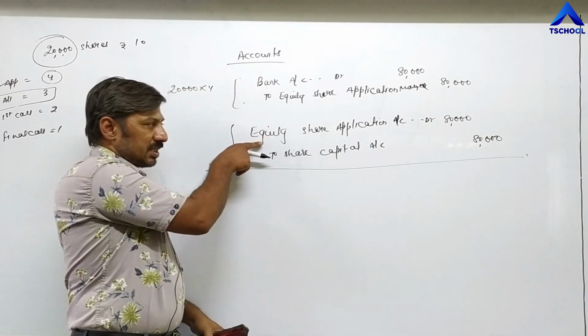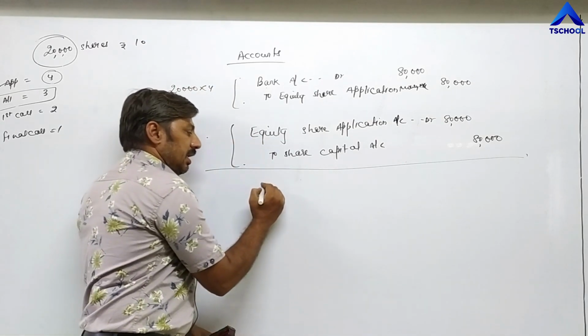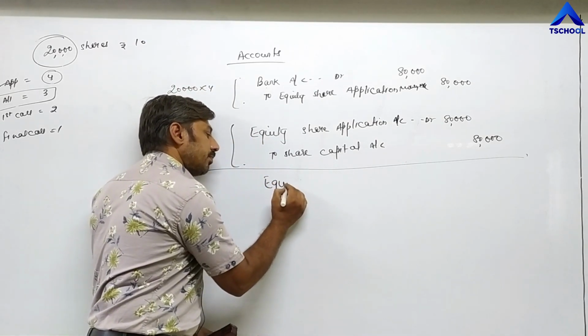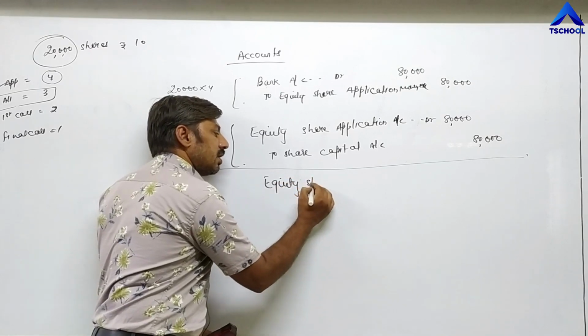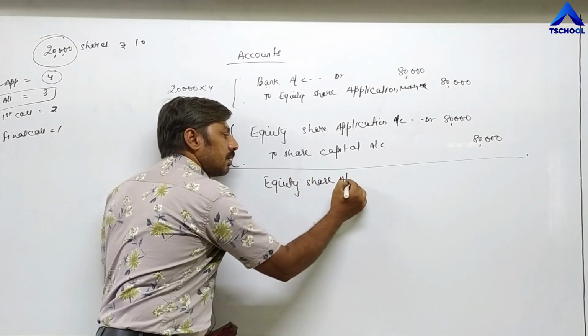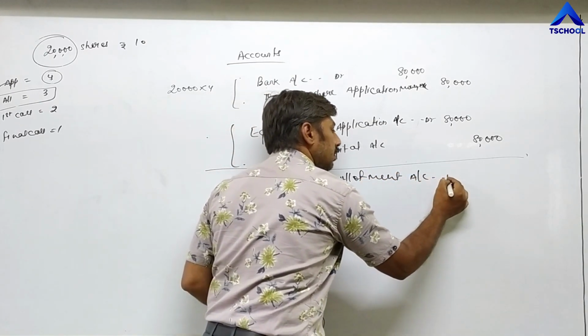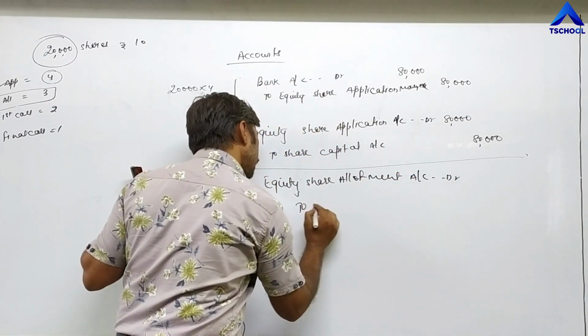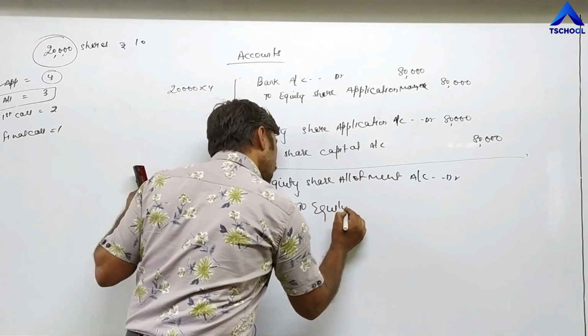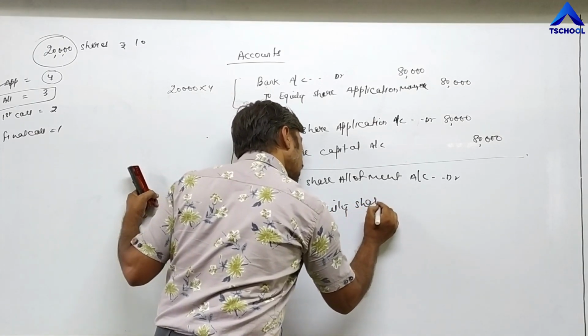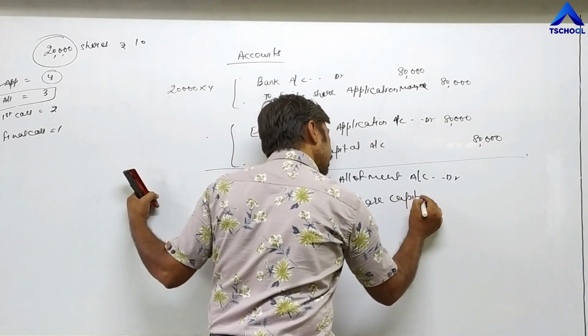Now same entry you have to pass like this. Second, equity share allotment account debit to equity share capital.